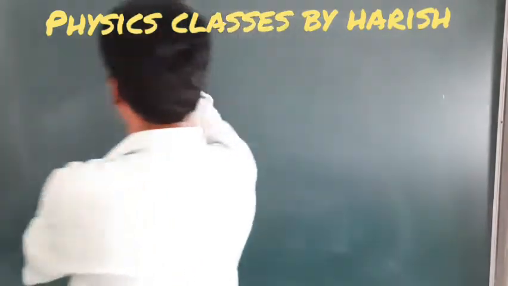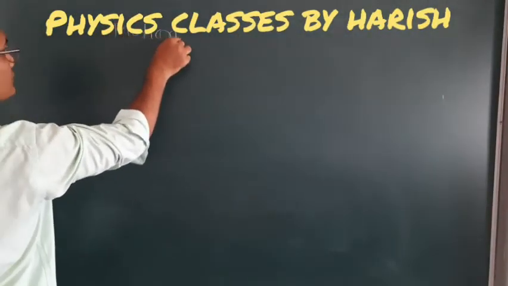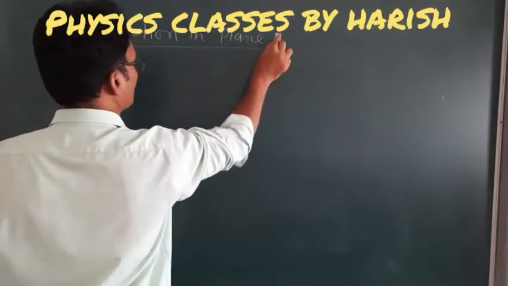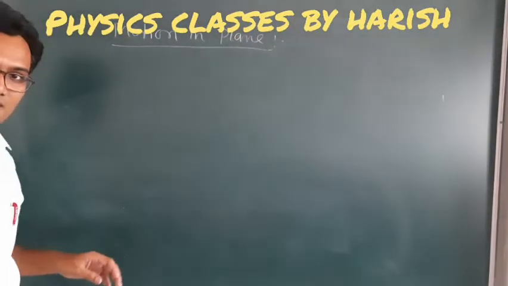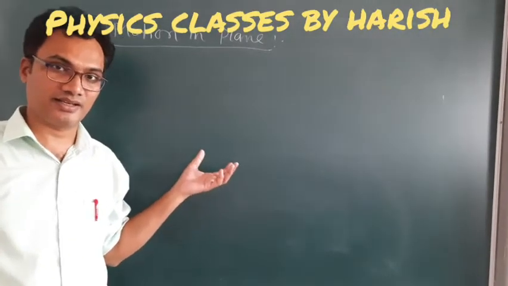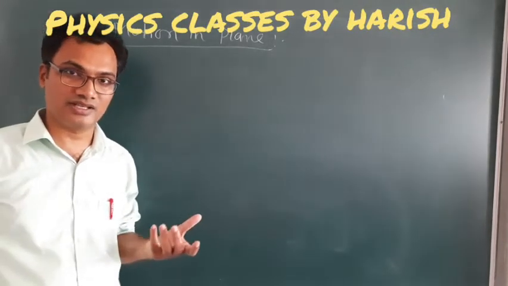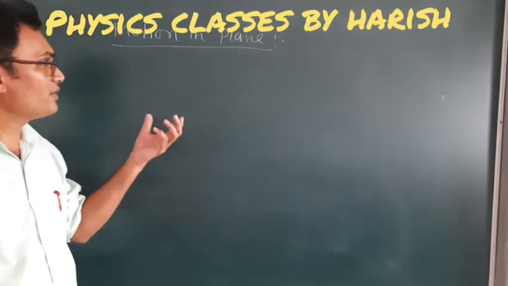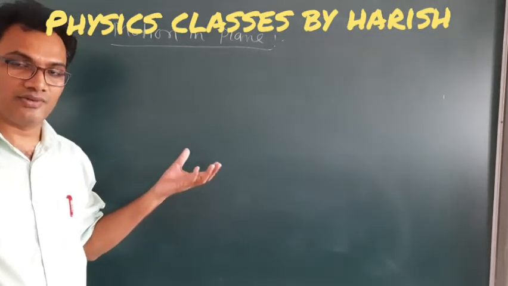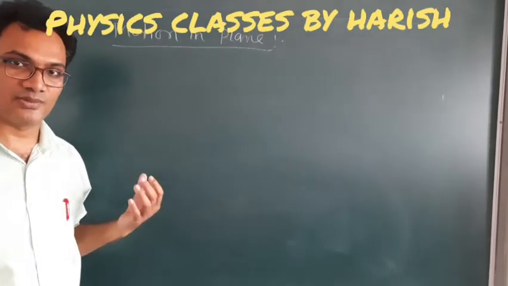First of all, motion in a plane. Before going to motion in a plane, first of all, what is motion and what types of motion are there? Motion is nothing but changing the position of an object with respect to the surroundings. Different types of motion are there. According to 11th grade, we have linear motion, oscillatory motion, rotatory motion, and vibrational motion.